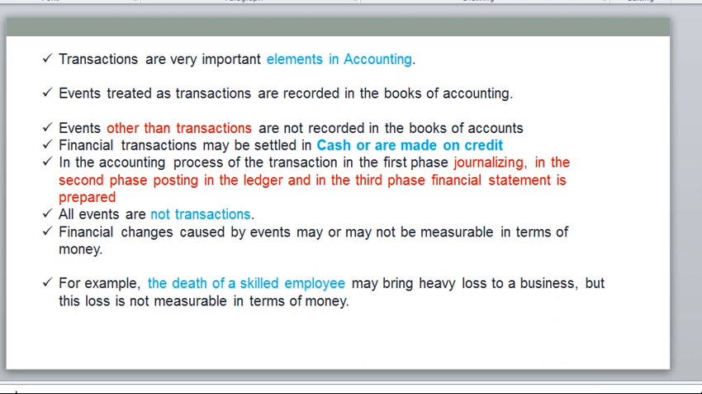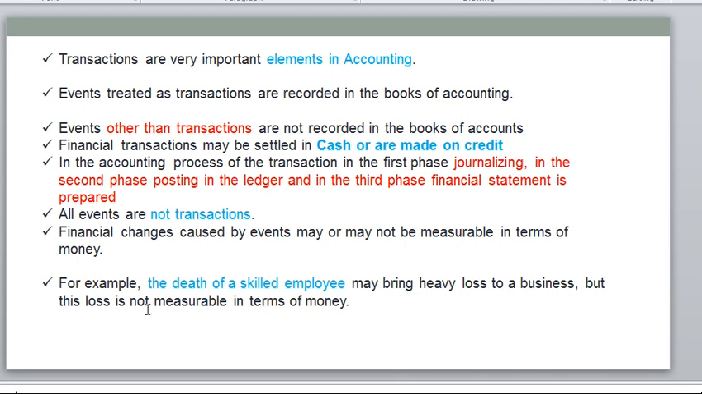So it's segregated, okay. And after that, the final output is the financial statement. So a financial statement is nothing but the profit and loss account and balance sheet. All events are not transactions, okay. Only events which are transactions can be recorded in your books, okay.